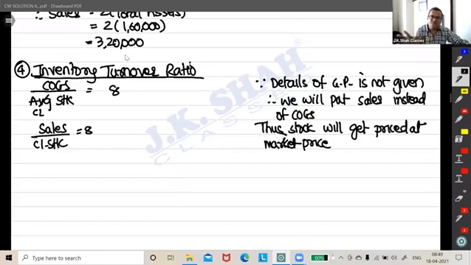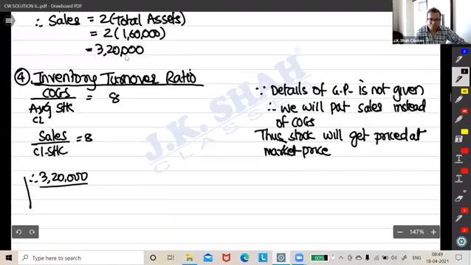Cost of goods sold is not available. Then which is the nearest figure? Sales is the nearest figure. Okay, fine. So because of that, we can put sales. Now we got the sales just now, no? 320. So we get closing stock as 40,000.